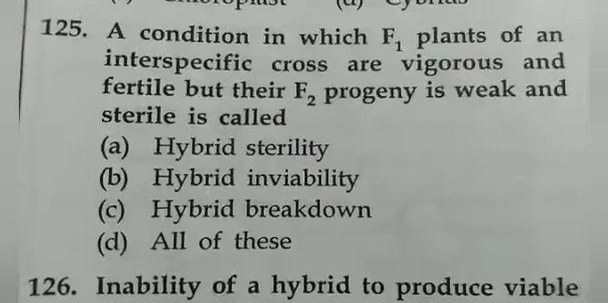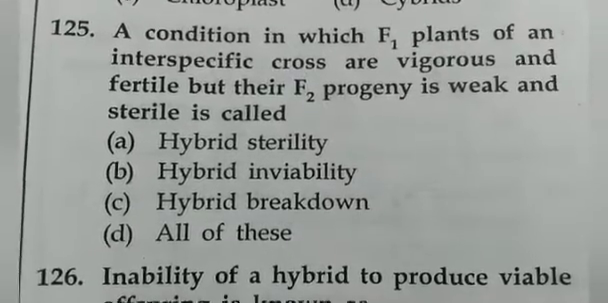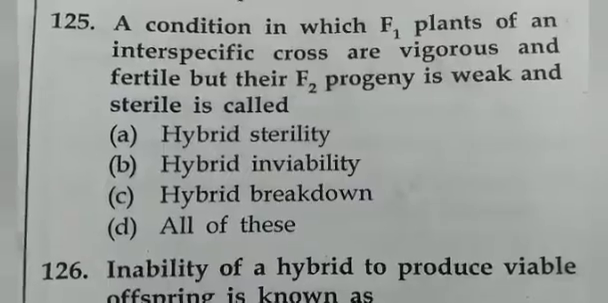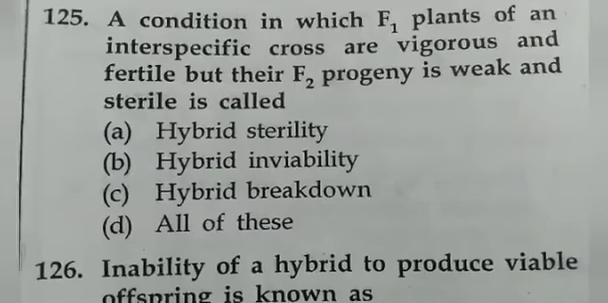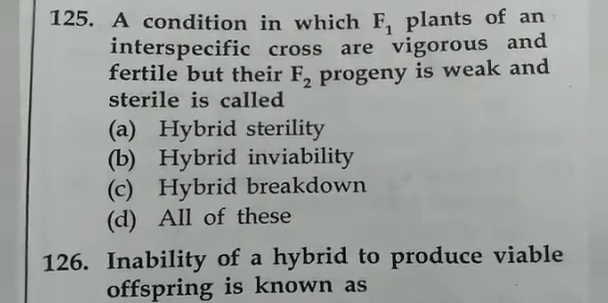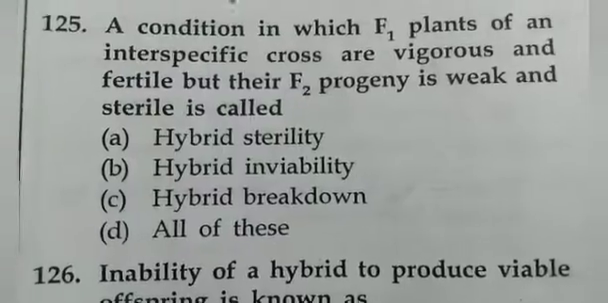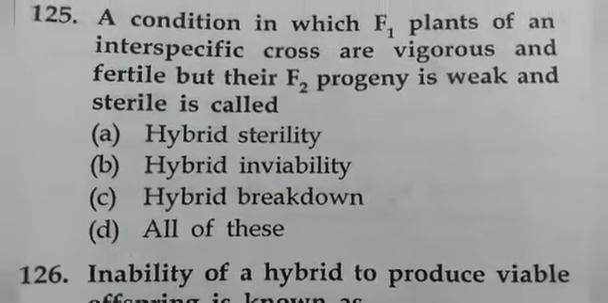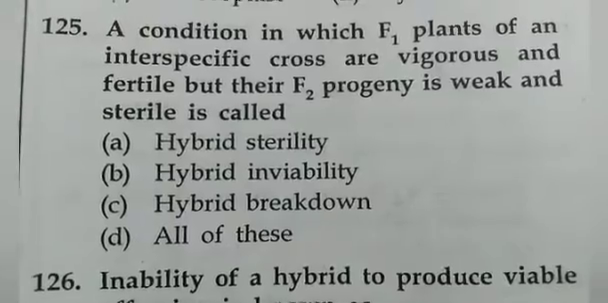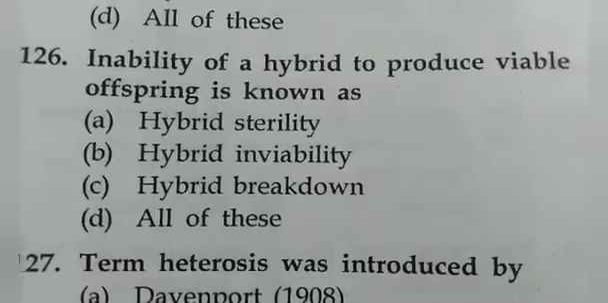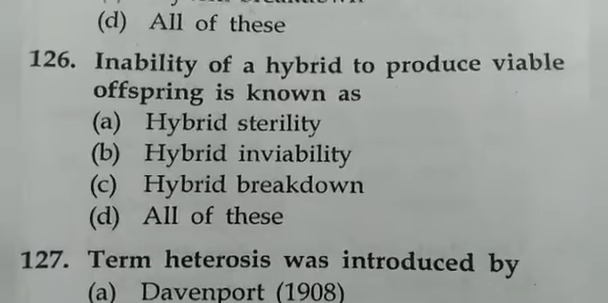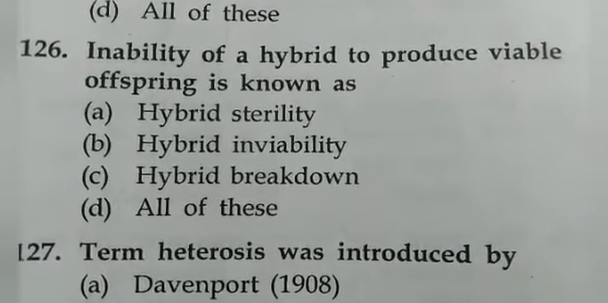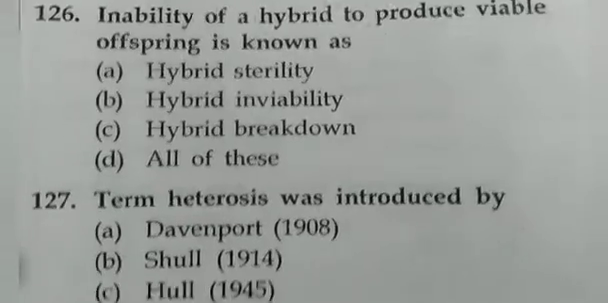A condition in which F1 plants of an interspecific cross are vigorous and fertile, but their F2 progeny is weak and sterile, is called hybrid breakdown. Inability of a hybrid to produce viable offspring is known as hybrid sterility.